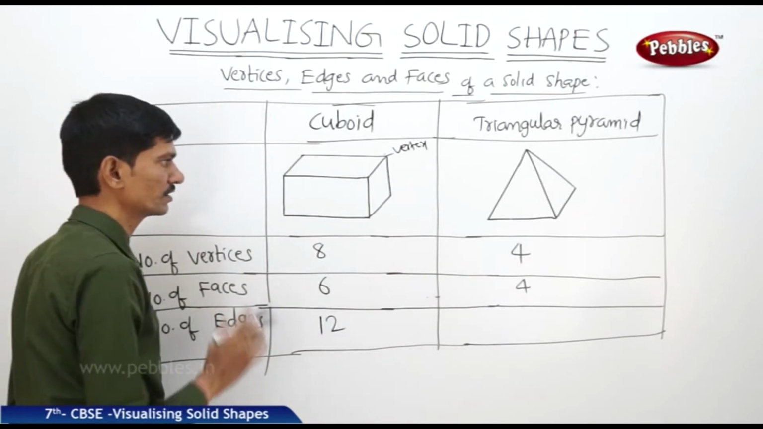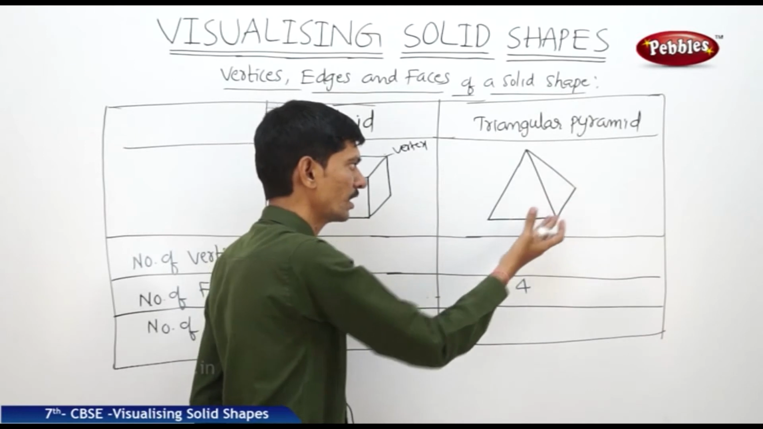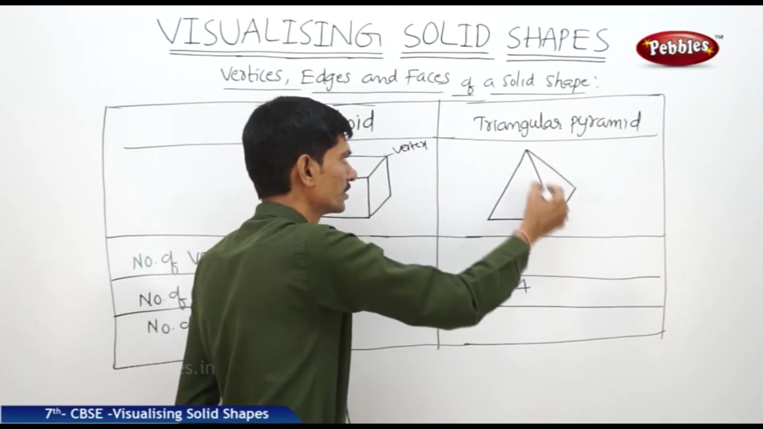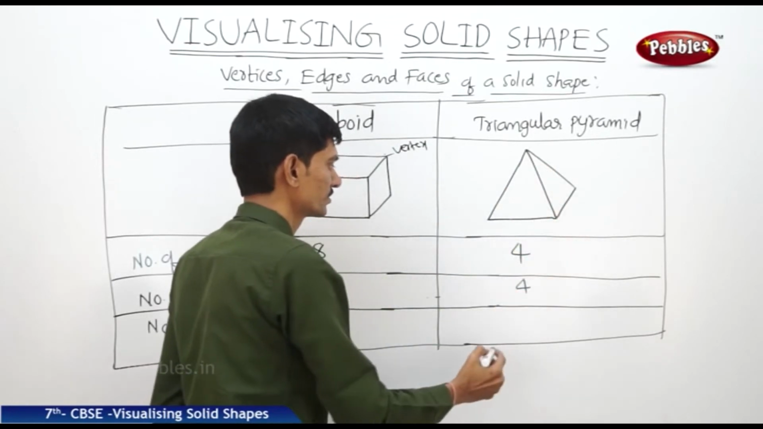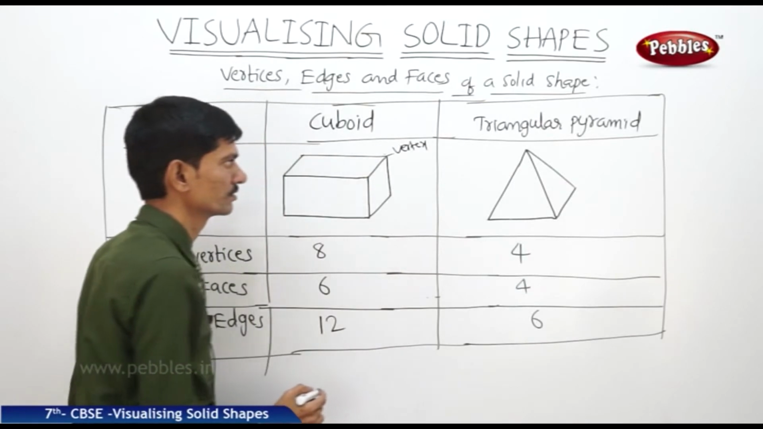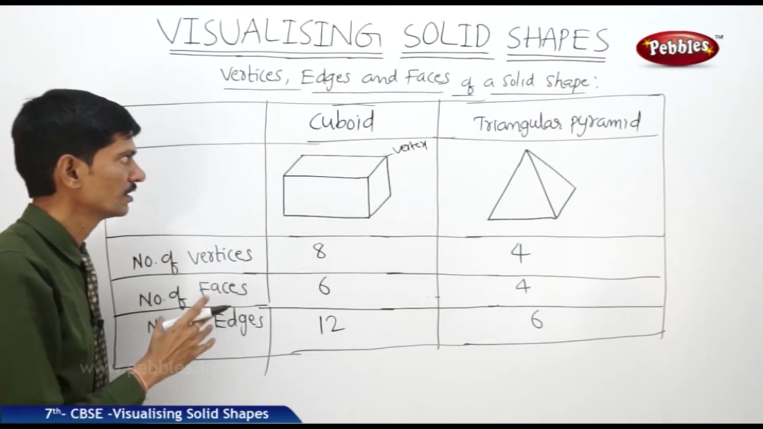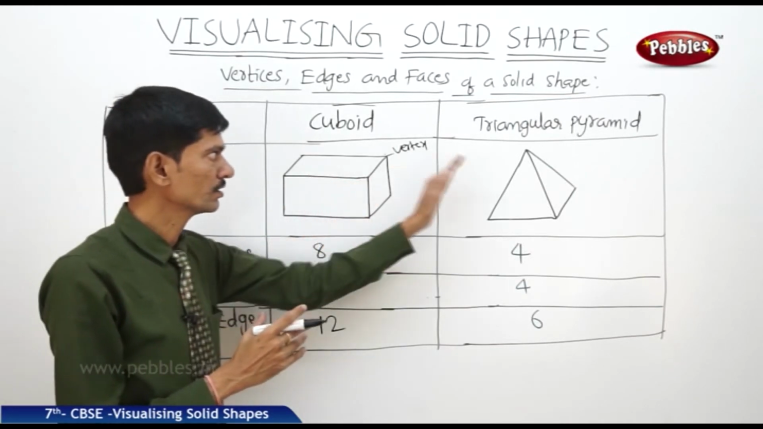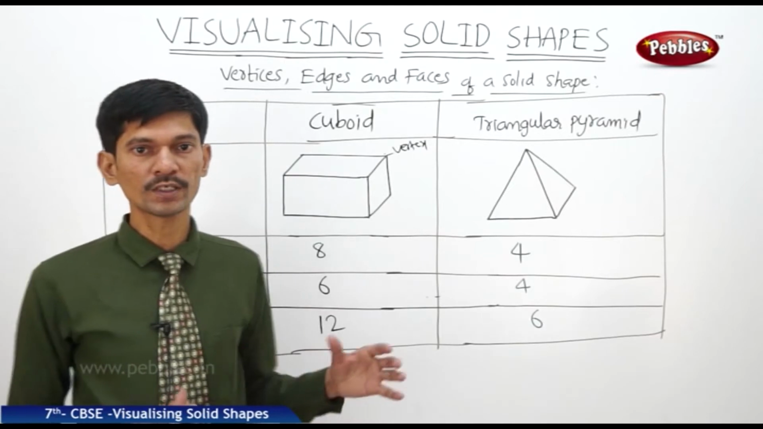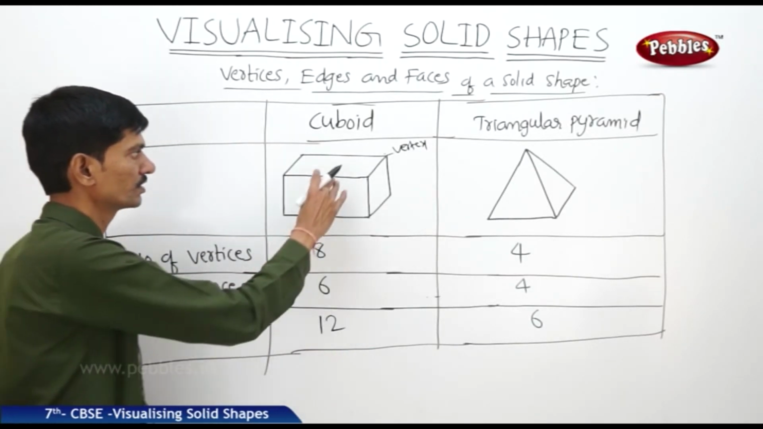And how many edges are there? If you count the edges, the base has 3 edges, and there are 3 lateral edges, so 3 plus 3, 6 edges are there in case of a triangular pyramid. So these are the number of vertices, faces, and edges in case of a cuboid or a triangular pyramid.